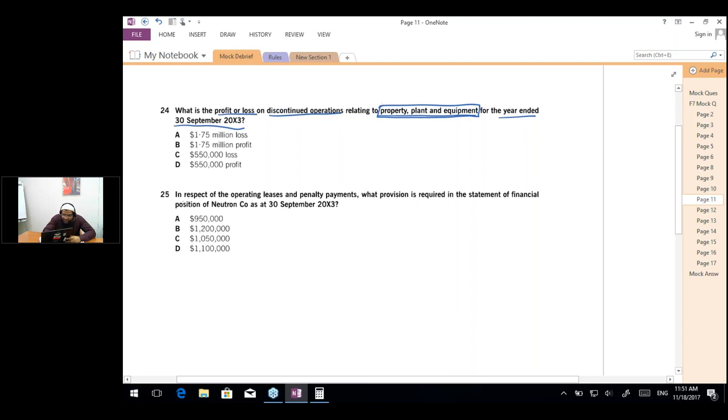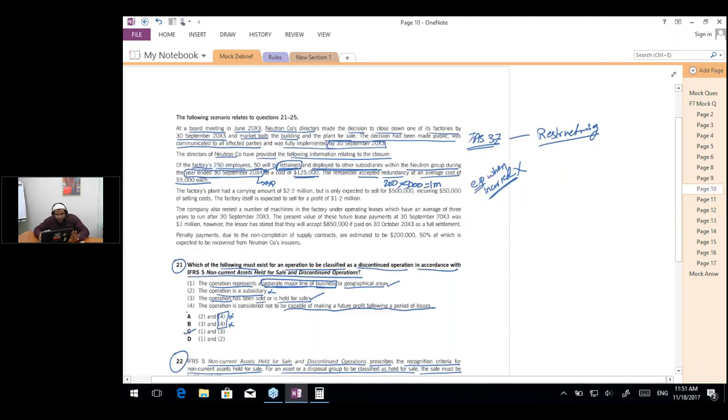Further, the question says that in respect of operating leases and penalty payments, what provision is required in the statement of financial position of Newton Company? So we have to calculate the provision in question 25 for the operating leases and the penalty payments. Okay, let's move towards the question and see further.